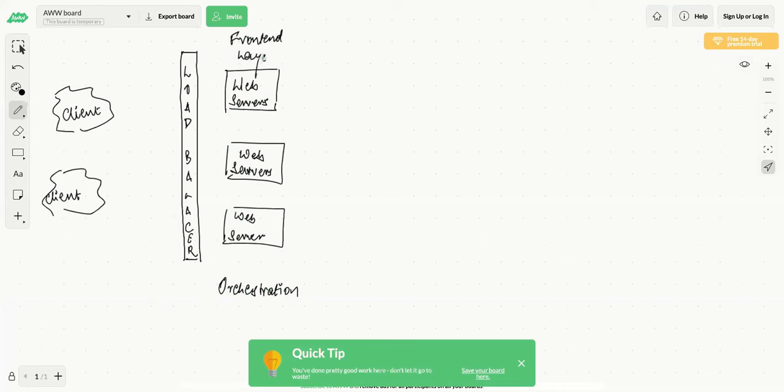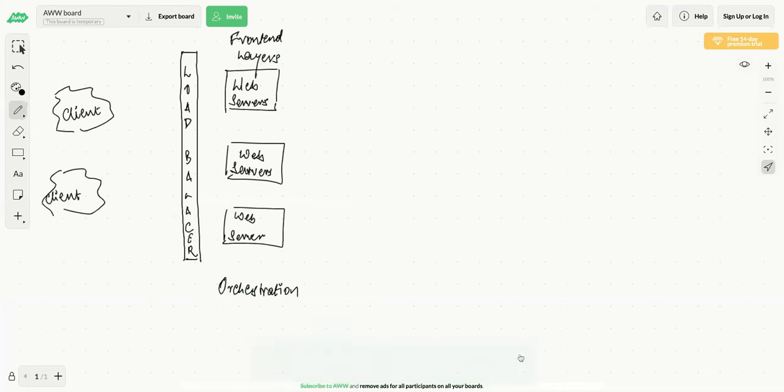Why is this responsible for orchestration? Because you can have a microservice architecture, and this layer will receive all the requests. This layer won't contain any business logic. Here you won't have any business logic. This layer is just responsible for orchestrating and calling the right service, which will be your backend layer. It will be responsible for calling the right set of services.